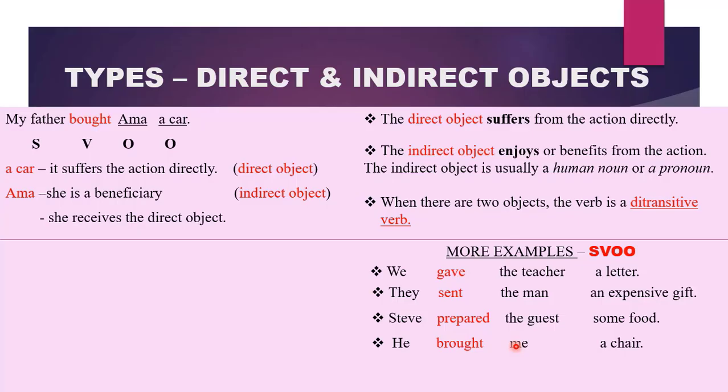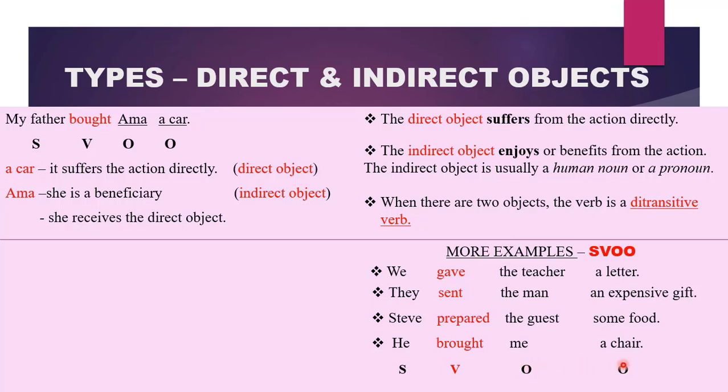He brought me a chair. Can you guess the pattern? SVOO. But which of them is the direct object and which of them is the indirect object? The direct object is a chair because that was what he brought. It suffers from the action directly. However, who is going to enjoy sitting on the chair? Therefore, me becomes our indirect object. So the four sentences have the pattern SVOO: subject, verb, object, and another object.